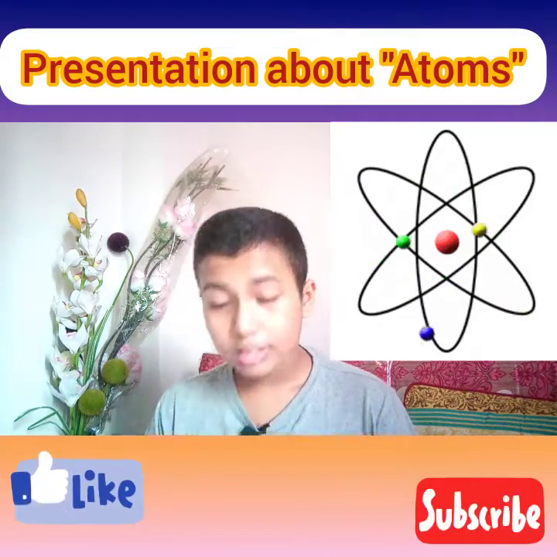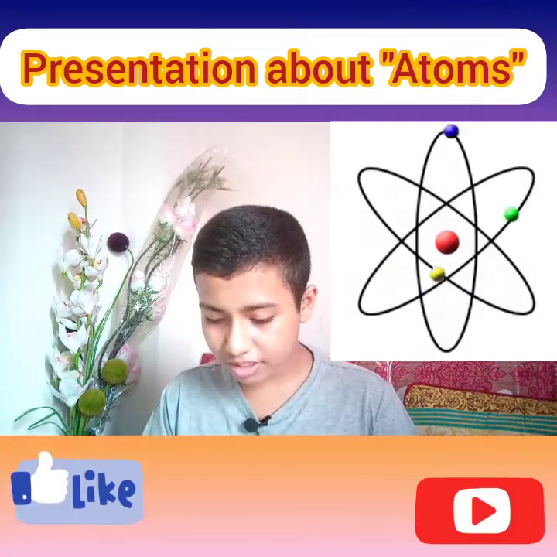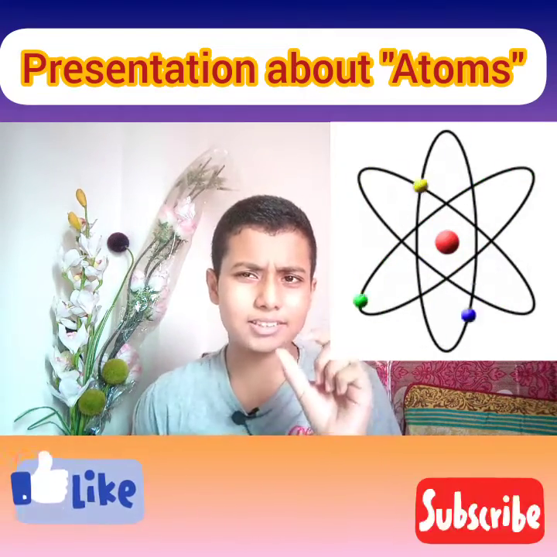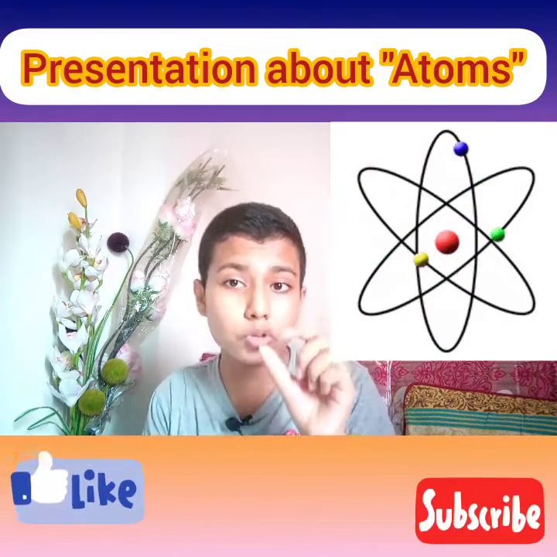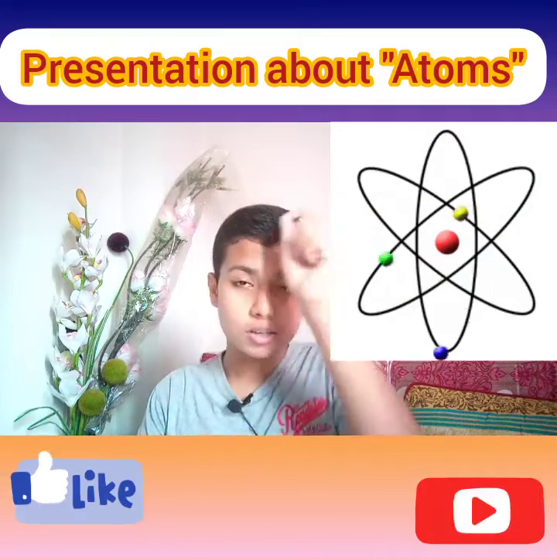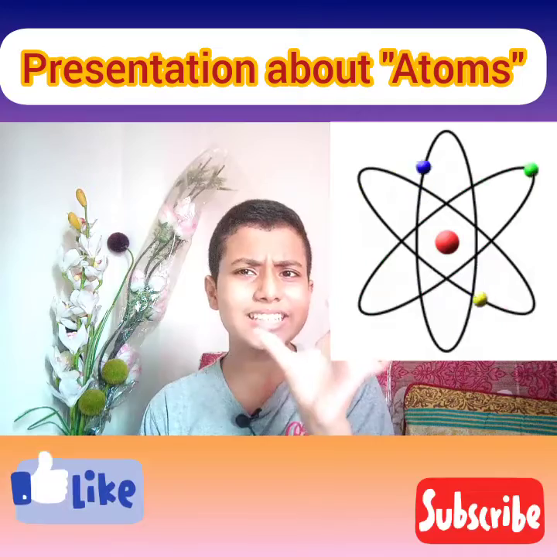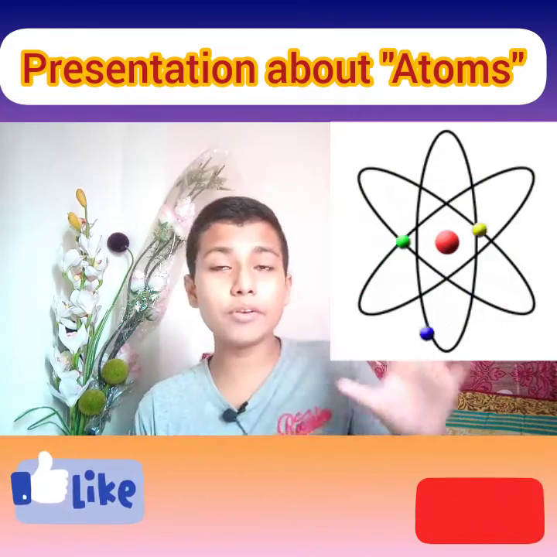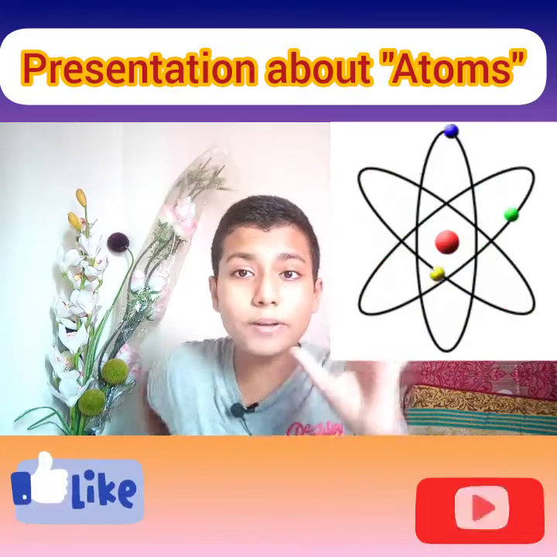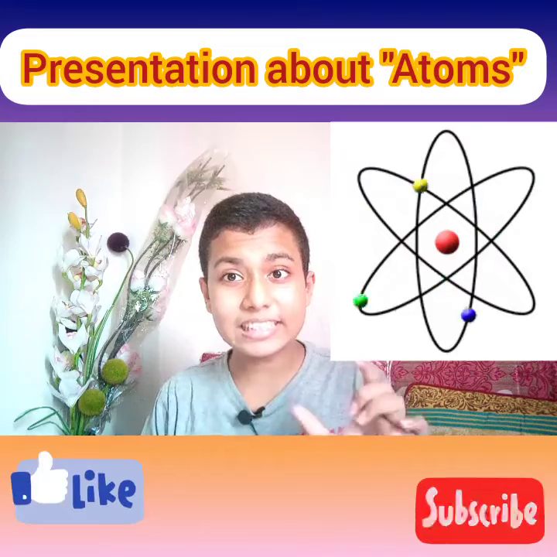So yeah, we can say that the space between the electrons and the nucleus is empty. In the nucleus, the protons and neutrons are situated, and the electrons orbit around the atom. An atom is like a universe. You see, our earth orbits around the sun and rotates on its axis every 24 hours.